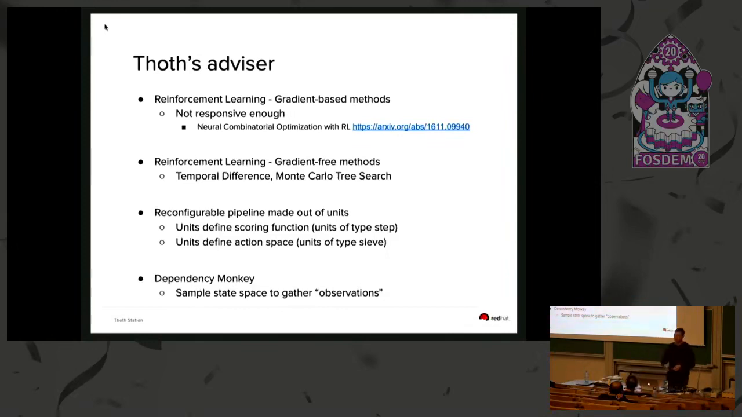So we implemented temporal difference and Monte Carlo tree search, where Monte Carlo tree search looks the most promising way to resolve graphs. So how does it work? We basically try to sample that state space, that function of all possible resolved software stacks, and we learn a policy on how to find the best software stack based on the predictor and based on the scoring mechanism in the resolver.